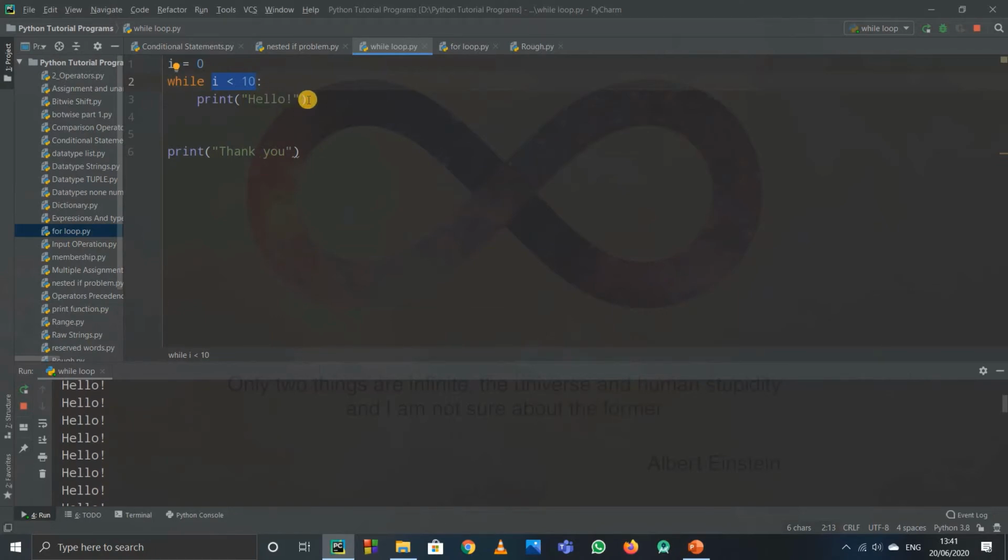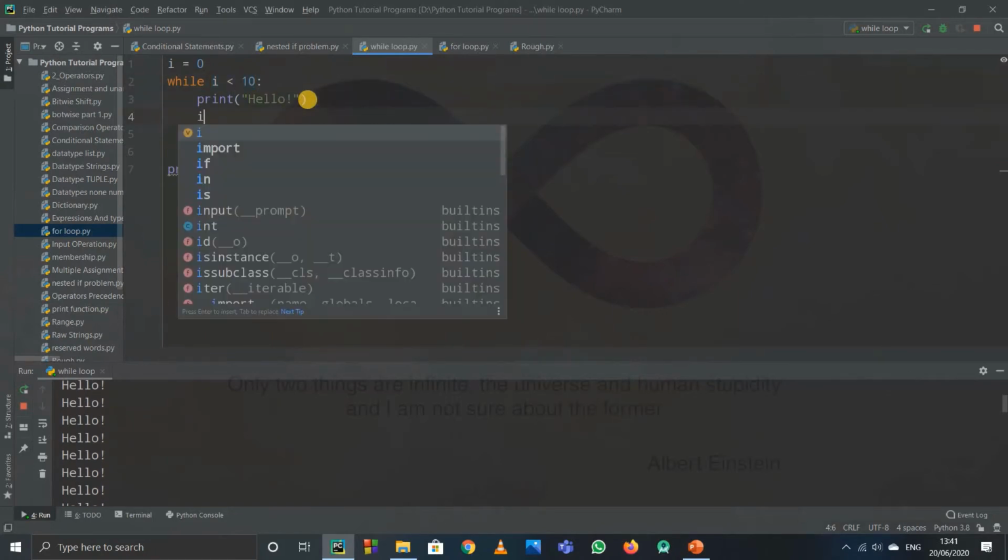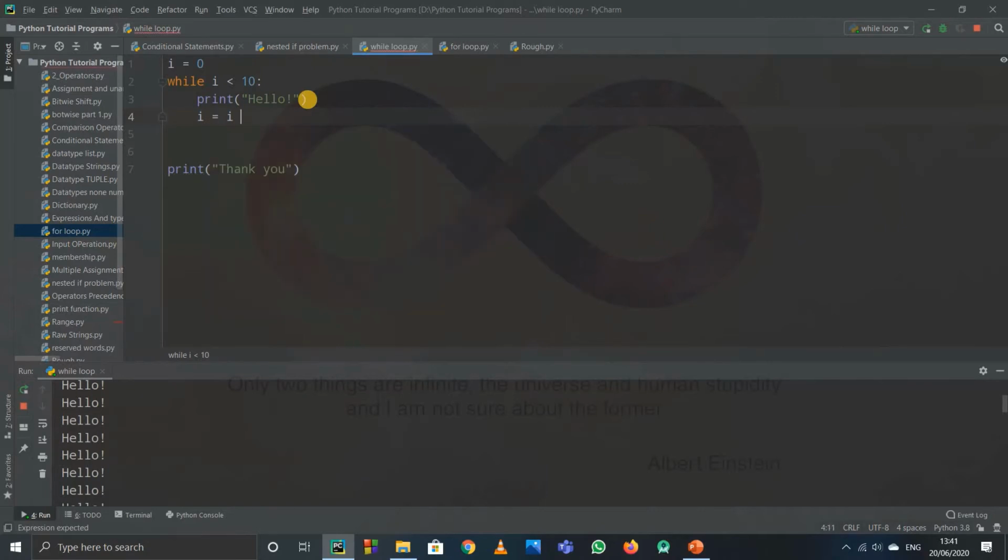So what we have to do is increment i. We'll write i equals i plus 1. Let me stop this code. What we did here is i equals i plus 1. First of all, i will be 0. Then while 0 is less than 10, it is true, so it will print hello. But now the new value of i equals the older value of i plus 1. The older value of i was 0, so the new value will be 0 plus 1, that is 1.